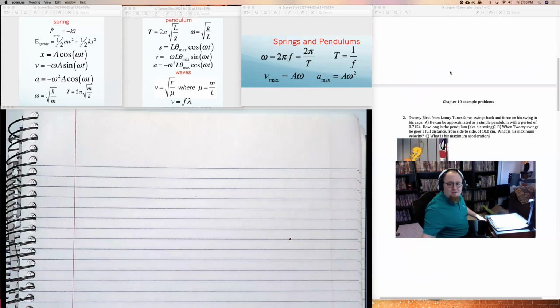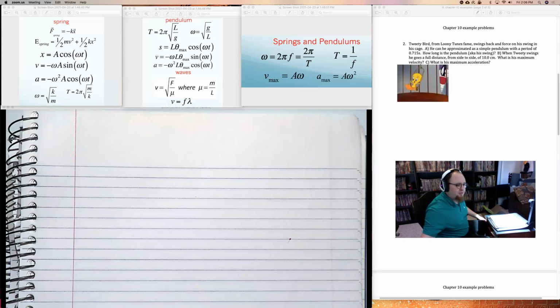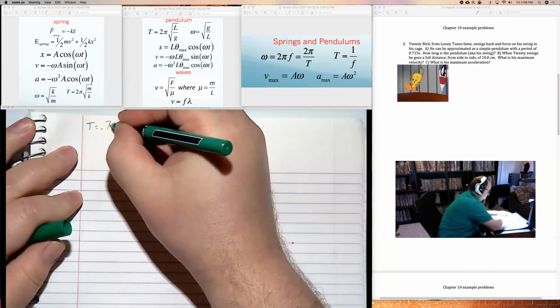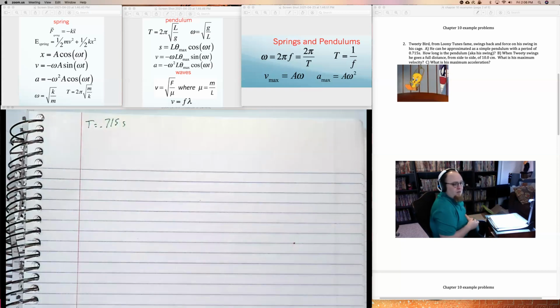And apparently I went very cartoony this chapter. This problem is about Tweety Bird. It says, Tweety Bird from Looney Tunes fame swings back and forth on his swing in his cage. He can be approximated as a simple pendulum with a period of 0.715 seconds. So, period is 0.715 seconds. How long is the pendulum?